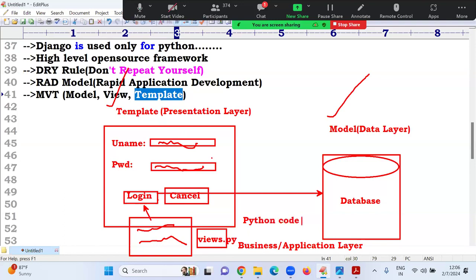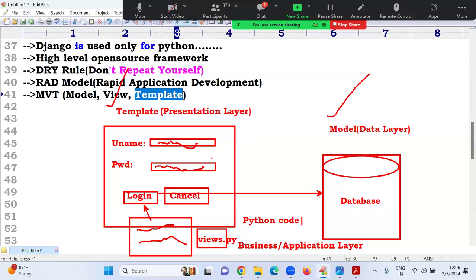Whatever core and advanced Python I gave as examples, like student number and student name stored in a dictionary, with marks provided based on the name, or the small bank applications I explained, those logics I write in the views.py file. Then I give one template. If I want to store data permanently, a database. This type of architecture is called MVT: model, view, template.